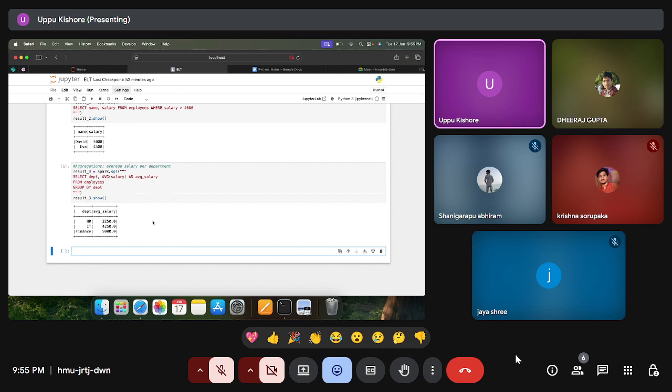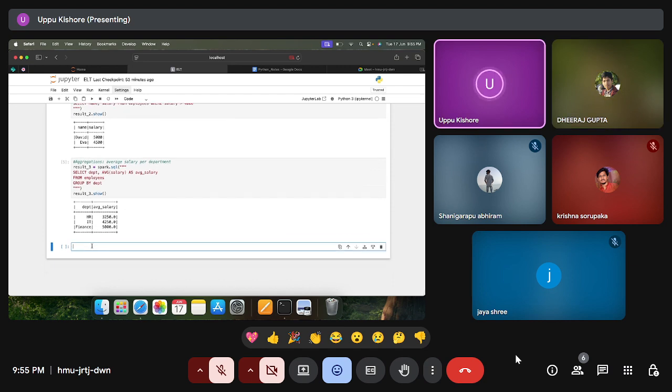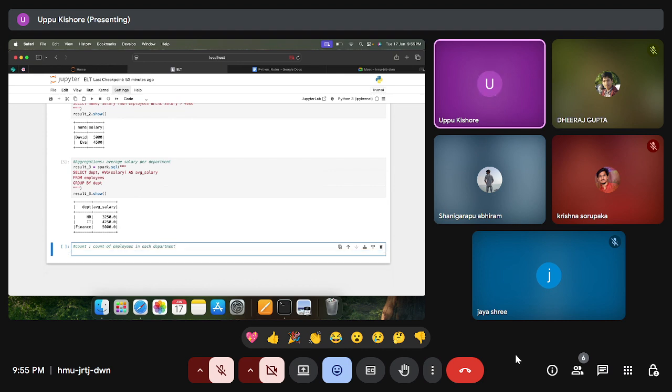Okay. So now we'll perform like count. Abhiram, can you give query like I need employees in each department. So count of employees in each department. How to write that?